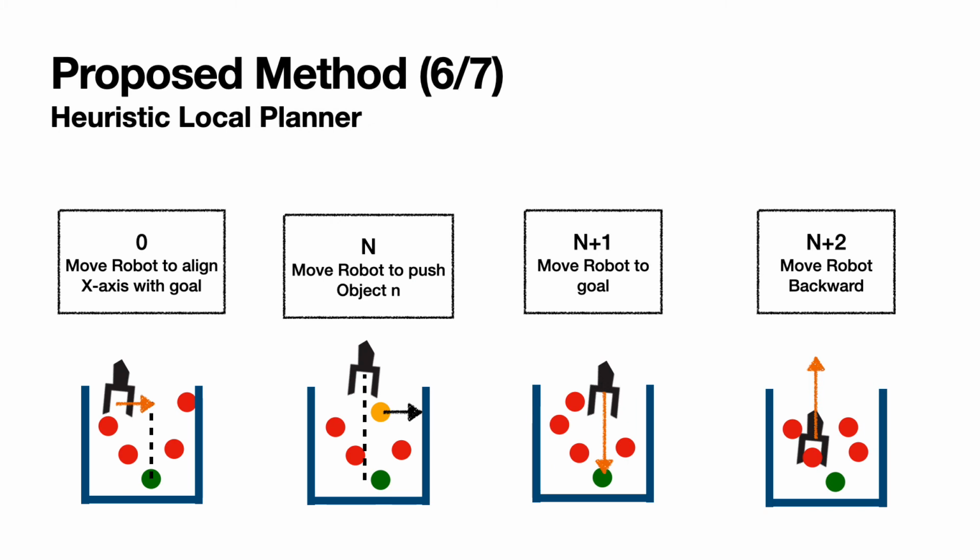For the local planner, I use heuristics. For pushing these obstacles, if the obstacle is right on the side, it just pushes it to the right, and the others are just what you see. It will move the robot to align the axis with the goal, or move the robot to the goal, or if something goes wrong, move the robot backward.